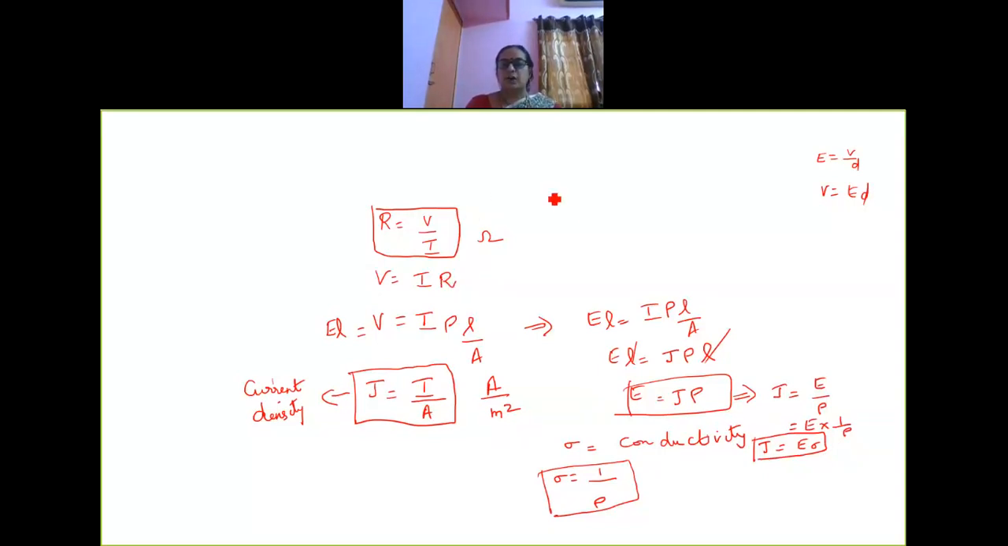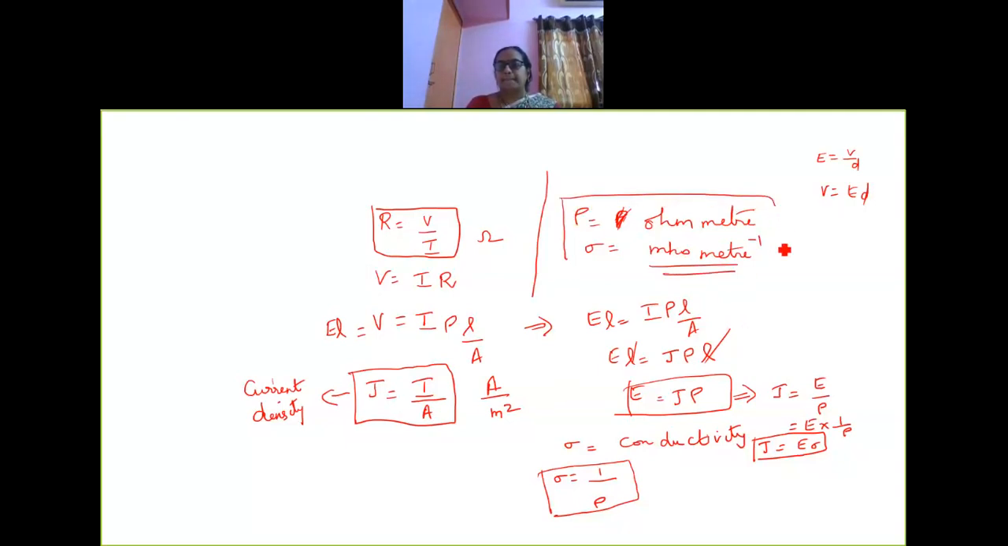Okay. Now the unit I wrote for resistivity rho is ohm meter, and sigma is conductivity, which I can write as mho per meter. This is the unit for conductivity. I am going to discuss resistance, conductance, resistivity, conductivity later. Now I just introduced the formulas, that's all. So these are some of the formulas.